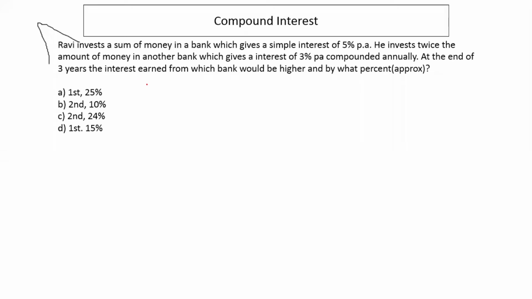Let's say he invests a principal of P in a bank where he gets an interest of 5% per annum. Right? So just remember this thing, that your interest should be per annum, or just keep this in mind, if the interest given is per annum or half yearly or quarterly.